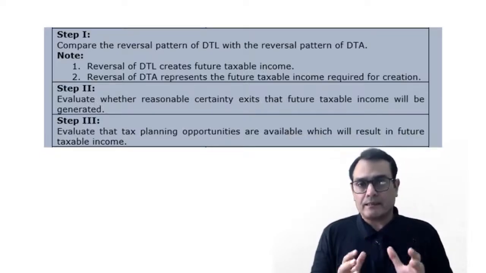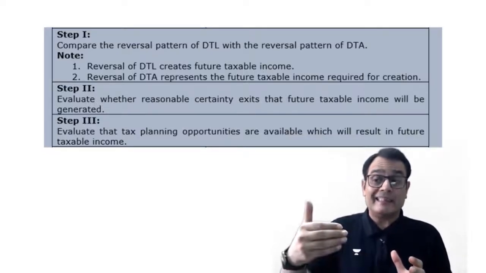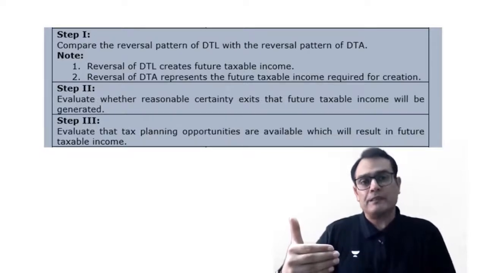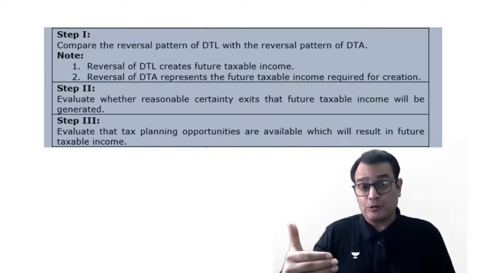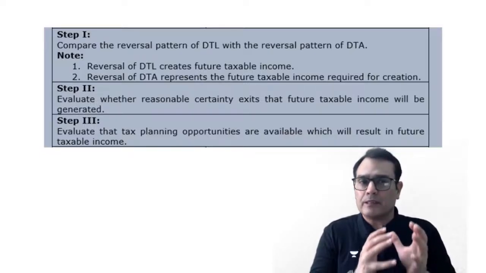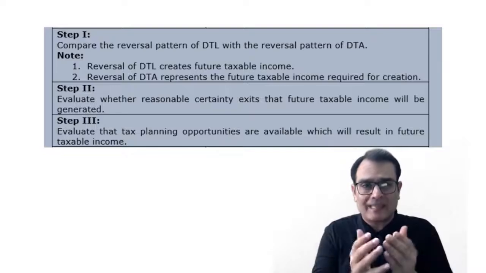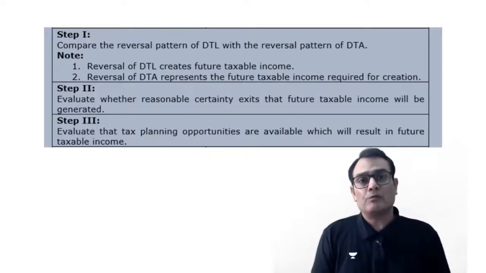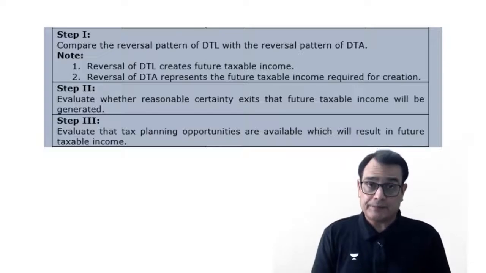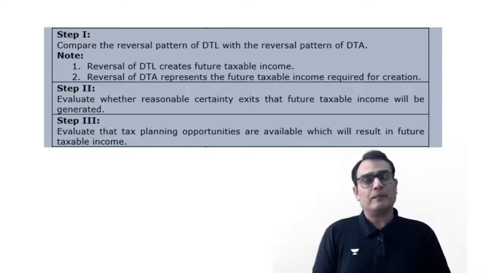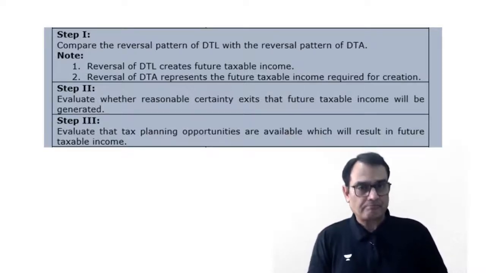That means sit down at the end of the balance sheet date, create a chart that what is the reversal of DTL, how much income is going to get generated in the future, and a reversal of a DTA, what is the income required in the future, make a one-to-one comparison, and then decide the amount of DTA which can be created. Now, how do we do this? We're going to see a practical illustration in the next video on this.